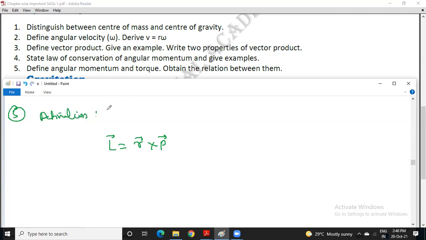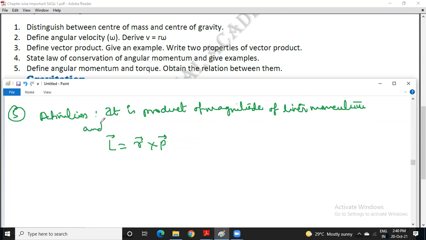So it is the product of magnitude of linear momentum and perpendicular distance from the axis.